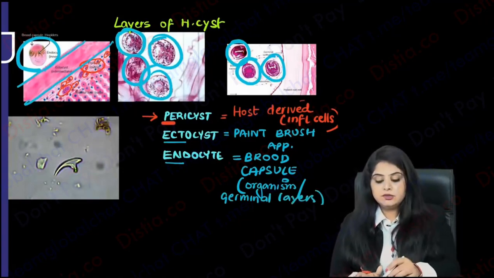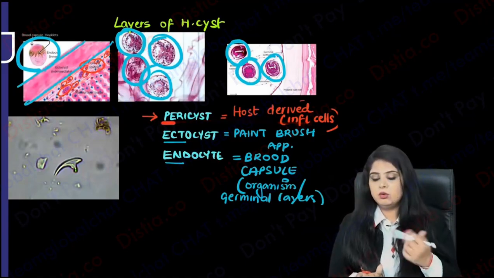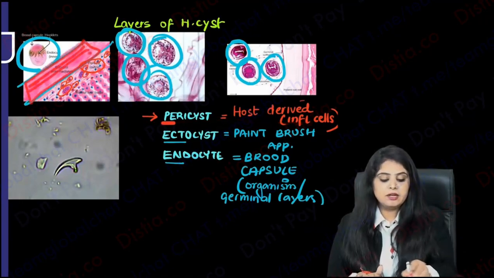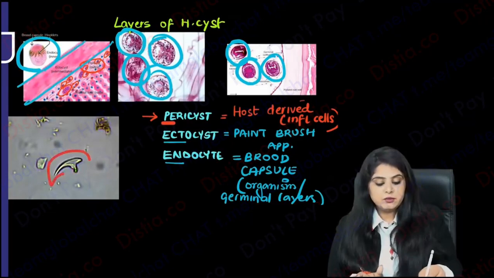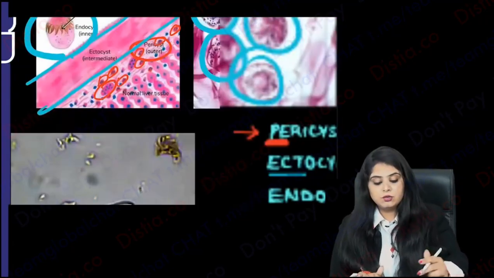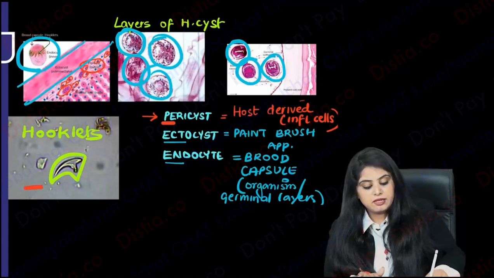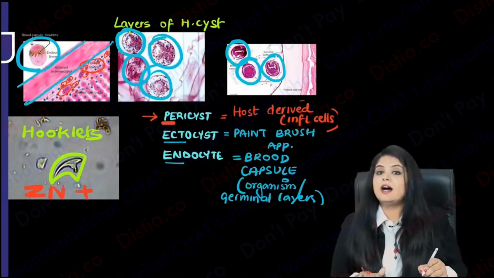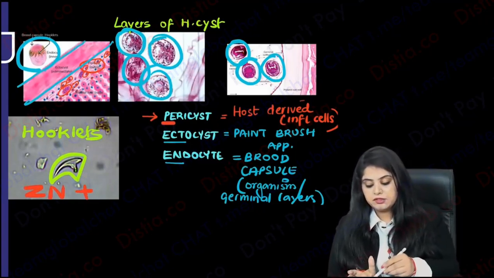Finally, from outside to inside: the outer layer is the pericyst, which people have made, host derived. Then ectocyst is going to look like a pink paintbrush appearance. And endocyst is where all the brood capsules are formed. So what is there in the fluid? In the fluid, you see these hooklets, because obviously Echinococcus has hooklets. So please note, and if you go back to your general microbiology, I have taught you that hooklets of hydatid are Zn stain positive.